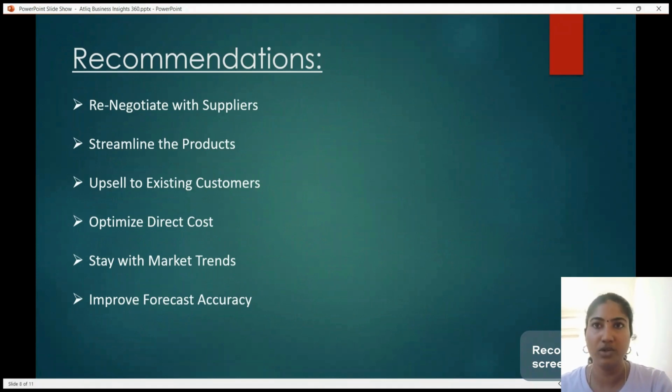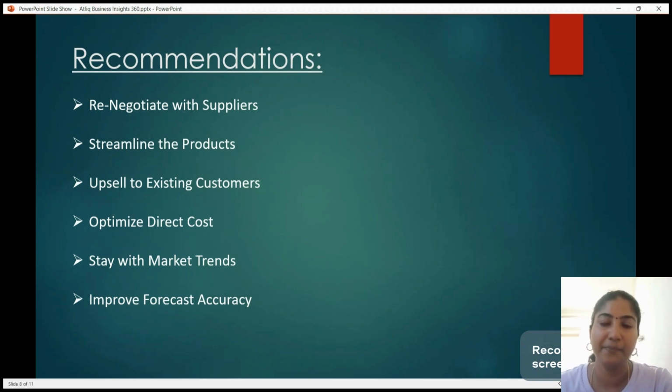Okay, so let's move on to the recommendations that I want to give to the management. The first recommendation is we need to renegotiate with the suppliers. We have spent around 60% on COGS. We need to reduce the COGS to increase the gross margin percentage. To do that, we need to renegotiate with the suppliers to procure cheaper raw materials, and we need to ensure low cost energy materials from the suppliers.